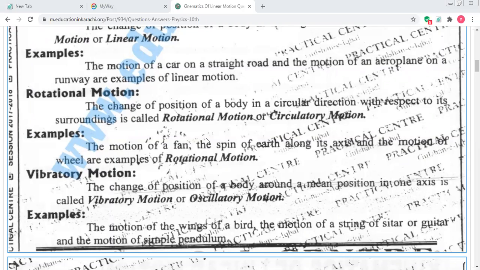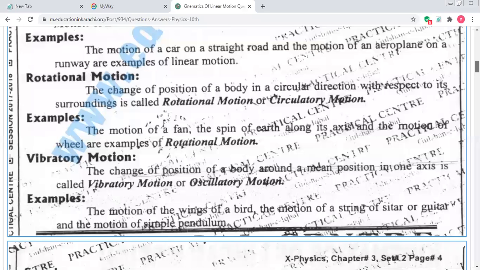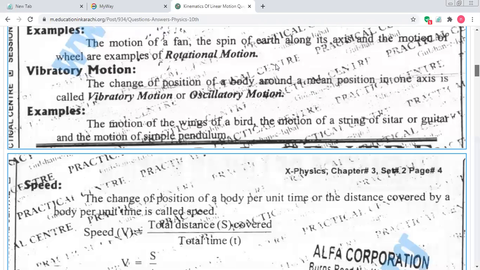So this is the spin movement. And the weather changes: summer, then winter season comes, then autumn, then summer, then winter, then spring, and then summer. So this changes due to the change of movement. Okay, the circulatory motion of the earth and the motion of a wheel are examples of rotational motion. Okay students, is there any confusion? Can you hear me clearly? Yes. Okay.